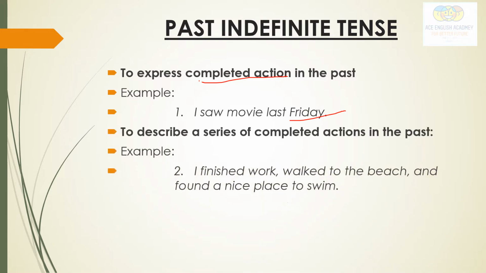To describe a series of completed actions in the past. For example, I finished work, walked to the beach, and found a nice place to swim. So how many series of actions are taking place? Finished work, then walked, then found a place to swim. So a series of actions are happening, that too in the past.